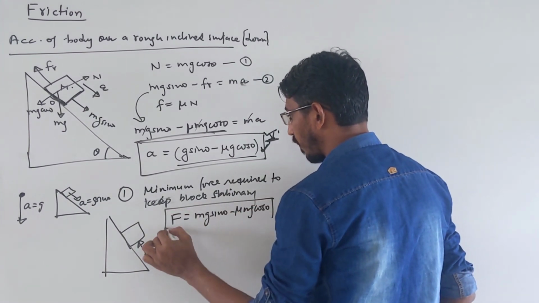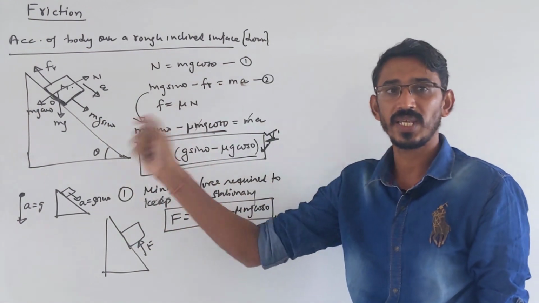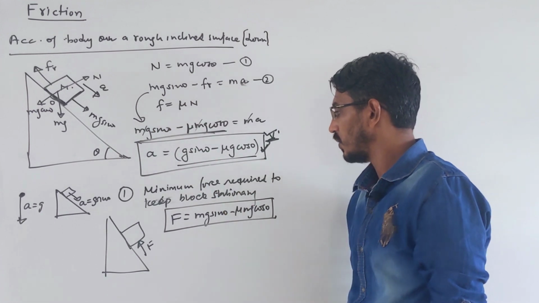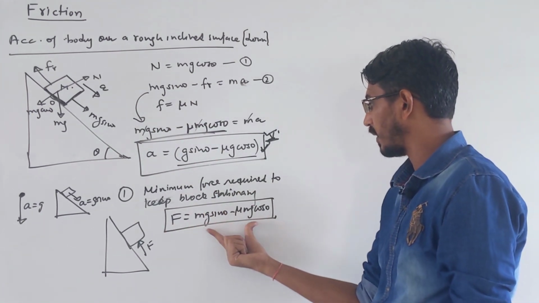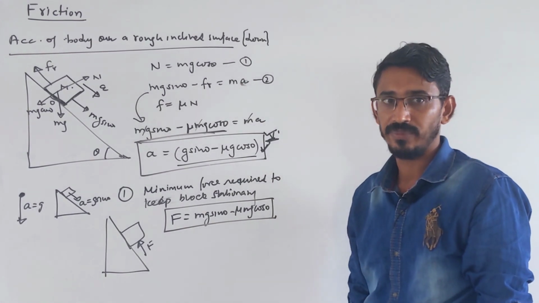This much force we have to apply if you don't want this body to slide down, you want to keep it stationary, right? Because this is simply your net force ma. So this much force you have to apply, F equal to mg sin theta minus mu mg cos theta, so that your body doesn't slide down, correct?